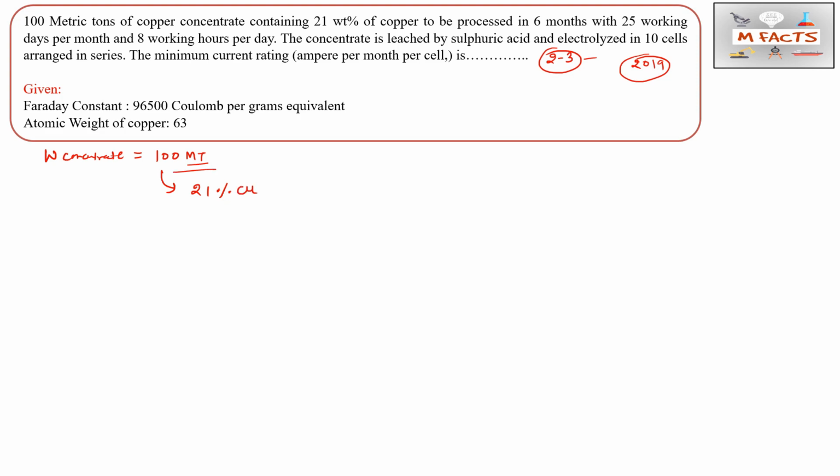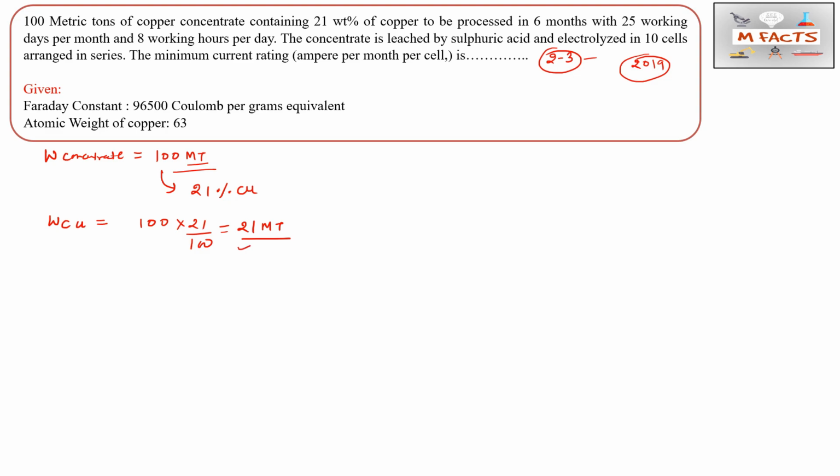If we want to know the weight of copper, how can we find it? We can find it like this: 100 multiplied by 21 by 100. From here we will get 21 MT. This is the weight of copper.